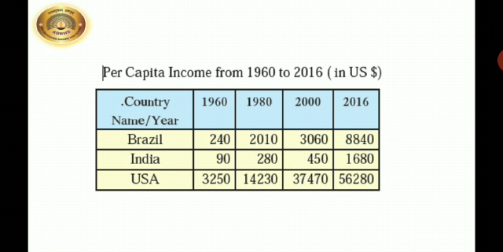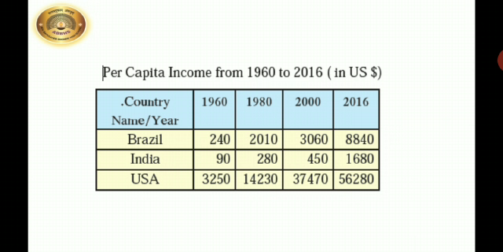Now let us study the per capita income from 1960 to 2016. The figures are given in US dollars. Find out what is the rate of $1 US for today. In 1960, the per capita income of Brazil was 240 and that of India was only 90.